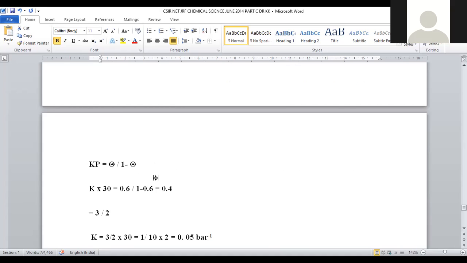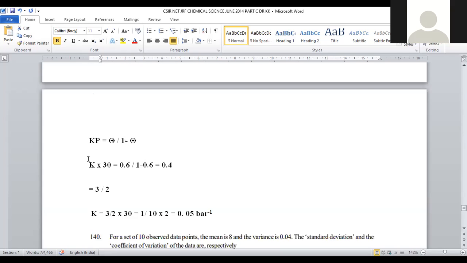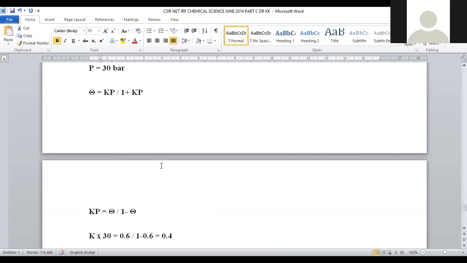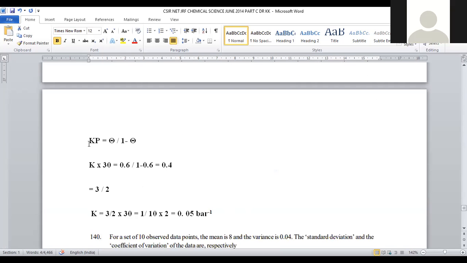Two kinds of formulas you can find in the Langmuir adsorption isotherm. Theta denotes the fraction of coverage by the surface molecules. So theta is equal to Kp by 1 plus Kp. This is one of the formulas. And the second is Kp is equal to theta by 1 minus theta. This is another formula. If the fraction of coverage value is already known, and the isotherm constant K is required to be calculated, then we have to move on with this second formula.